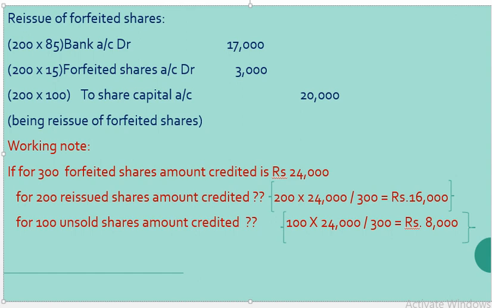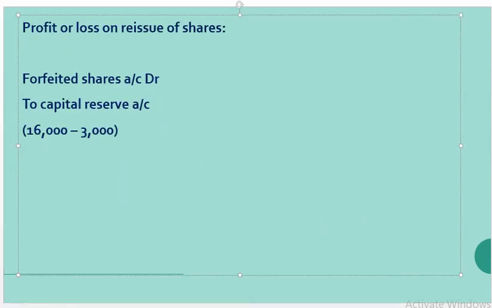With the help of this we are going to calculate profit or loss on forfeiture of shares. So we are getting a profit on reissue of shares: from the 200 forfeited shares reissued, the amount credited is 16,000, and from that 16,000 the loss sustained on reissue is 3,000. If you deduct, we get 13,000 as profit on reissue.